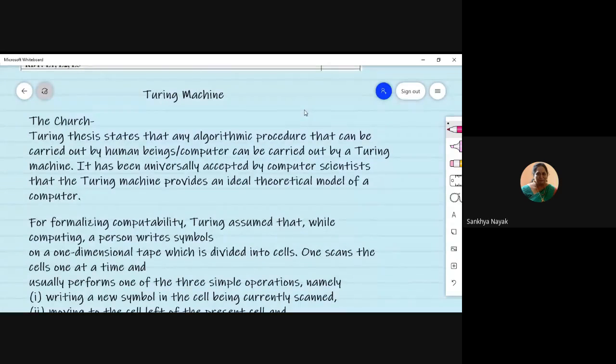So what we need to know about Turing machines is, today I'll do only theory. From tomorrow we'll start designing. Any algorithmic procedure, if I and you can carry out, then it can be carried out by a Turing machine. Turing machine came earlier, so it can do anything that a human can do, any algorithmic procedure. Or today's computers, whatever they do, can also be done by the Turing machine. So everybody has agreed to that. Whatever Alan Turing suggested, model or machine, it's an ideal theoretical model of today's computer.